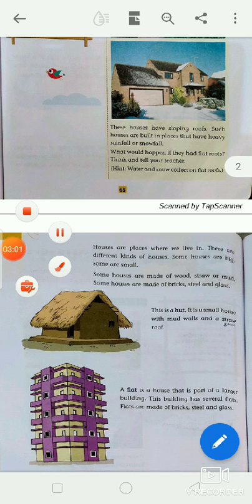Look at the picture. This is a hut. So students, what is the picture? This is a hut. It is a small house with mud walls and a straw roof. Understand? So, next picture.